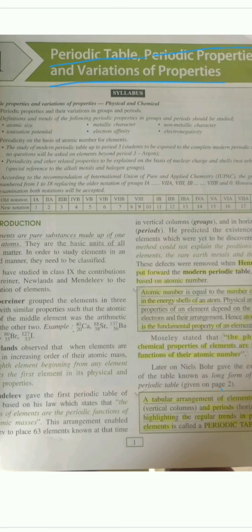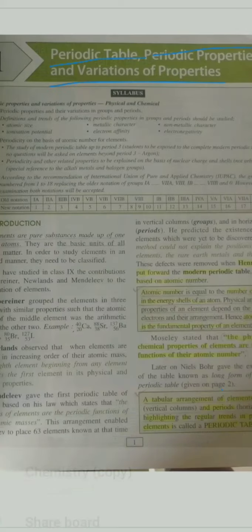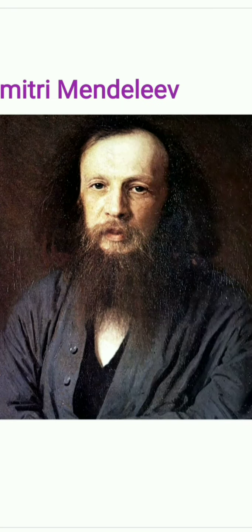Moving on to Mendeleev. Mendeleev, the father of the periodic table. This is how Mendeleev looked. He is the father of the periodic table.